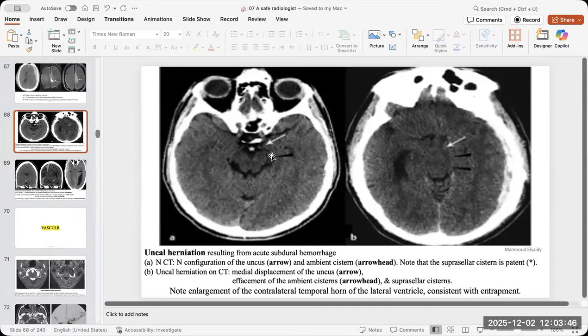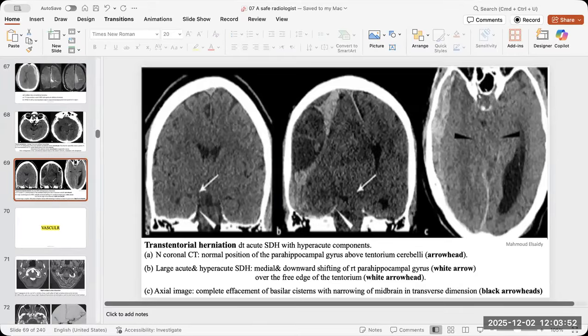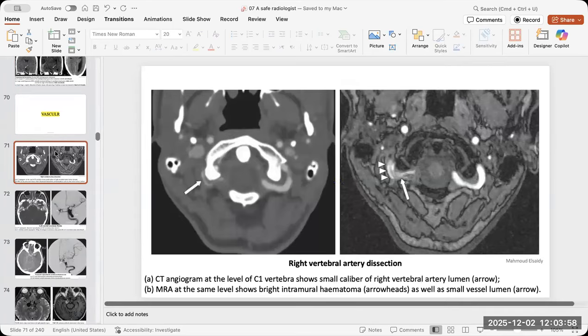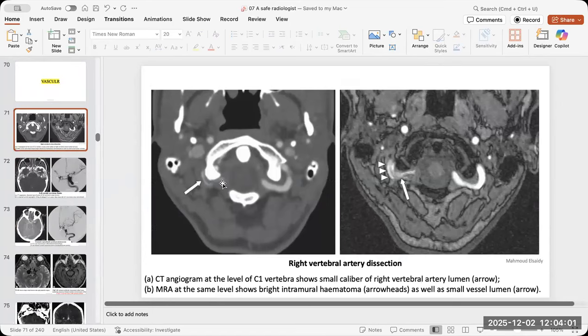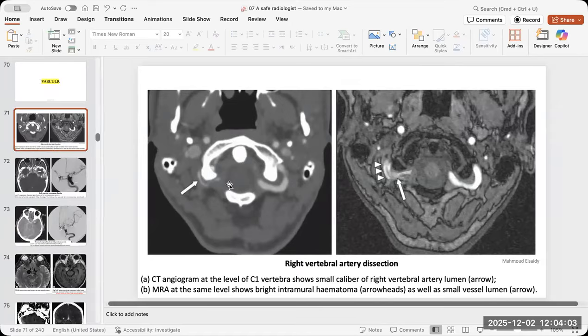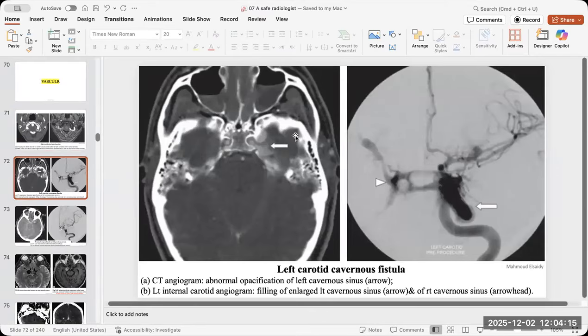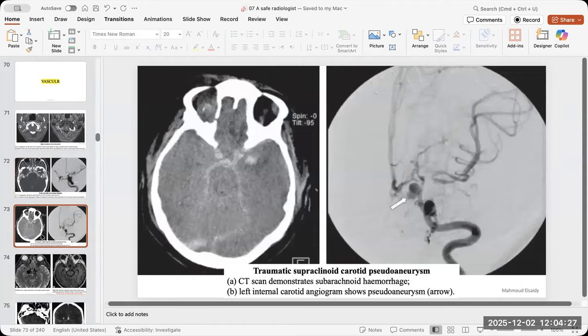Here is the early uncal herniation, okay, and the basal cistern will start to collapse, and this is again uncal herniation also. What could be vascular emergencies in the brain? Sometimes, if it is with contrast, there is dissection, there is complete occlusion. You should check if there is any fracture near the foramina transversaria of the vertebral arteries, as it might increase the risk of dissection. So always be aware of that. The aneurysm, especially around the bleeding sites, and the carotid cavernous fistula, which has to be traumatic, and you will find that the ophthalmic vein is dilated.